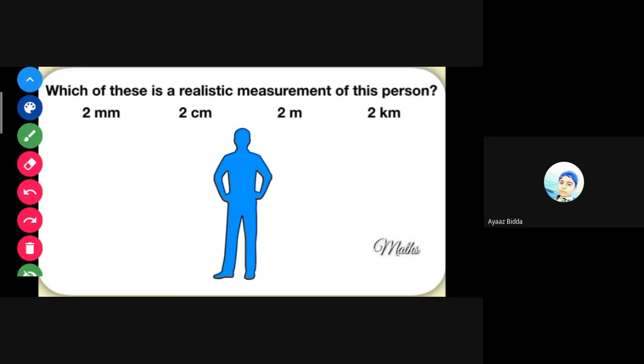Okay. So this is the MCQ. It is written: which of these is a realistic measurement? Means we can measure our height in what? Centimeter, meter, kilometer, or millimeter. Ma'am, can I say? Let others think. Everyone will think. So thinking time is 30 seconds or 1 minute? Okay, 30 seconds is thinking time. Think and then we will discuss.